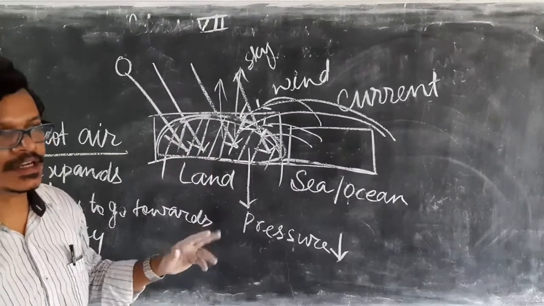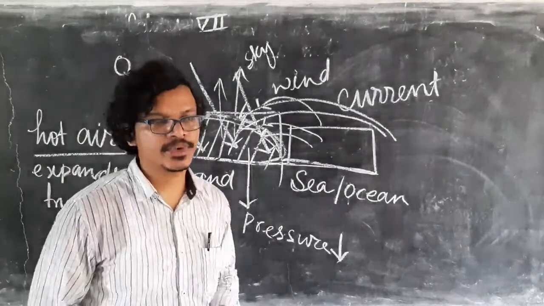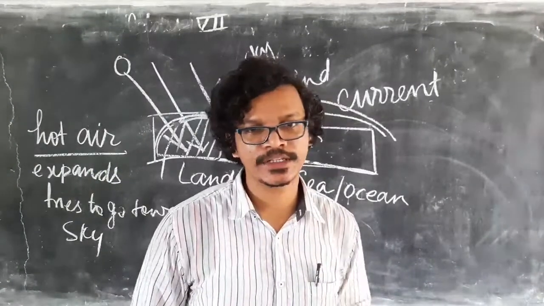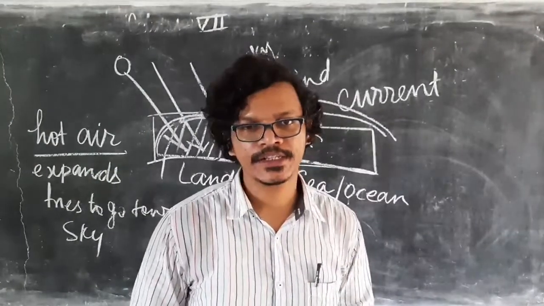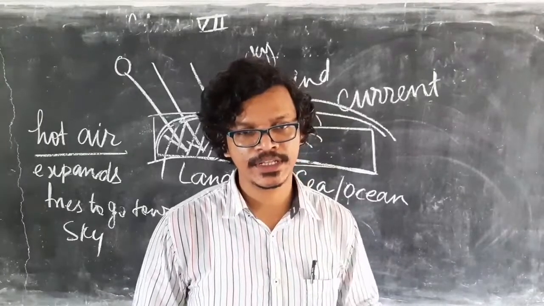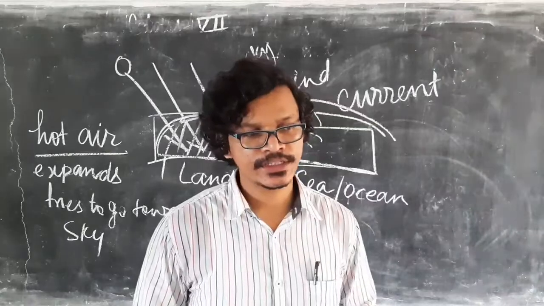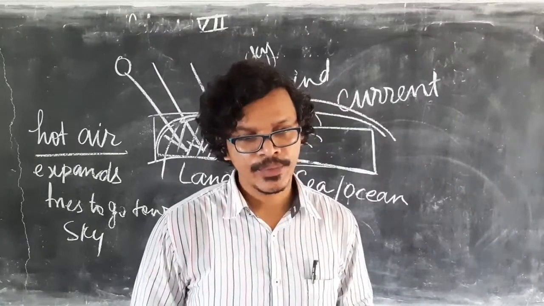So we have seen there are two ways wind current generates. One is due to uneven heating of Earth's surface, that means in the equator region and pole region. And second is uneven heating of Earth's land surface and the water or ocean surface. Due to this uneven heating, wind current generates.